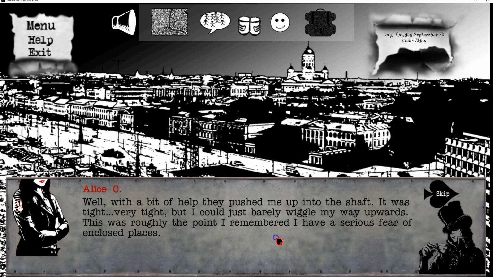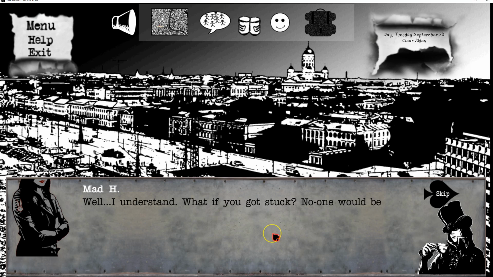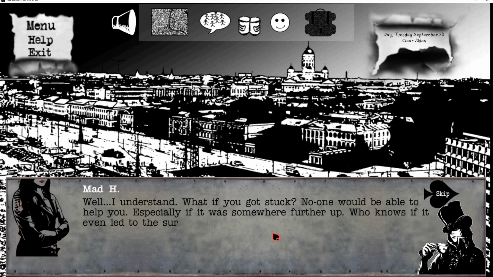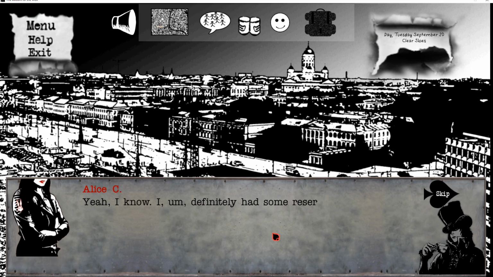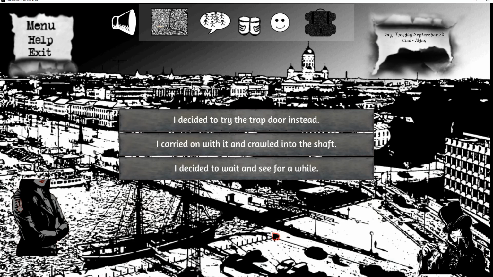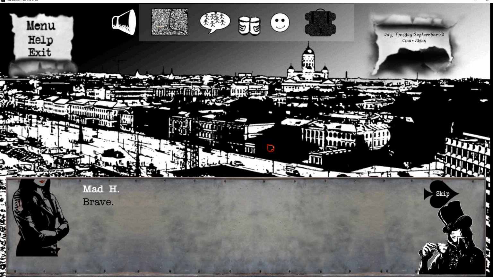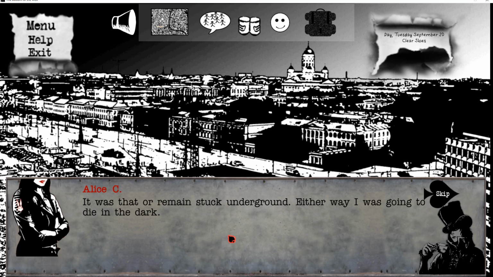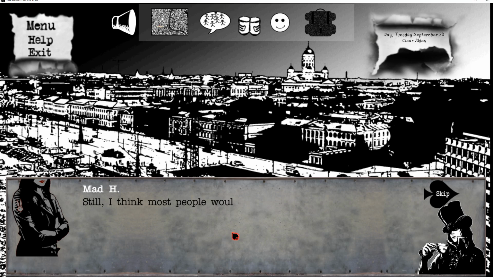Yeah, that's called claustrophobia. Well, I understand. What if you got stuck? No one would be able to help you, especially if it was somewhere further up. Who knows if it even led to the surface, or if it was unblocked up there. Risky. Yeah, I know. I definitely had some reservations. So what'd you do? We're gonna carry on. Brave. Well, it was that or remain stuck underground. I mean, either way, I was going to die in the dark. Well, still, I think most would prefer to delegate that, or hope for the best somewhere else.